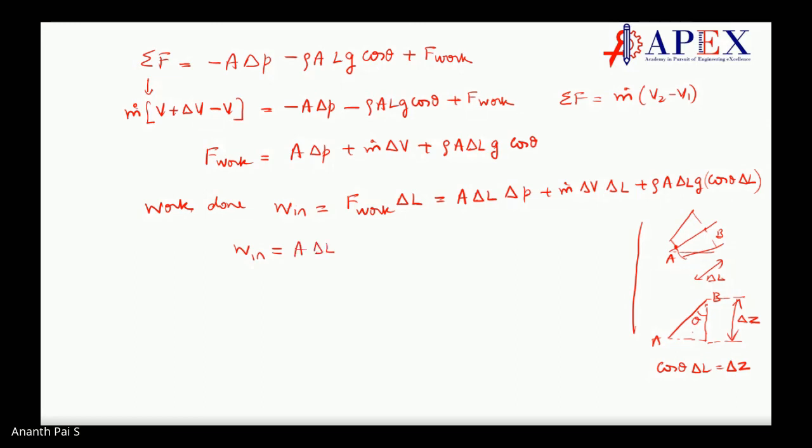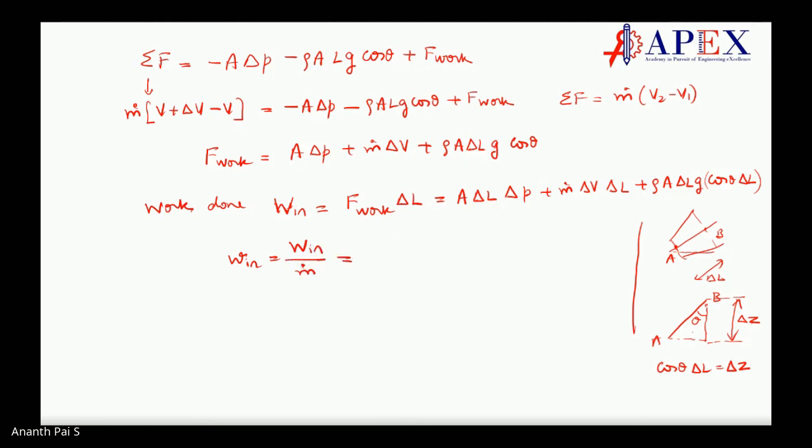So this one will become delta A into delta L into delta P plus m dot into delta V. One second, students. This will become m dot. Let us understand this f in is this. Delta L is equal to. Now let us understand this W is capital. Keep it capital. Now let us divide this by m dot. So let us take small w in. Small w in is equal to capital W in divided by m dot.